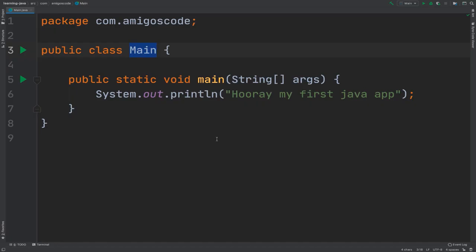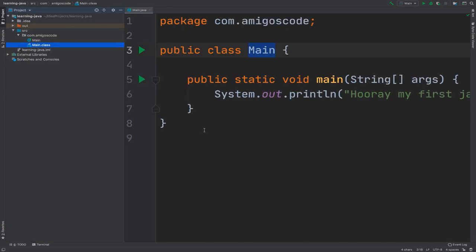Let's learn about packages. So when we created this project right here, remember we had to specify the package com and then dot whatever domain that you have. So in my case, com.amigoscode. What a package is, it's simply a way of organizing your classes together.